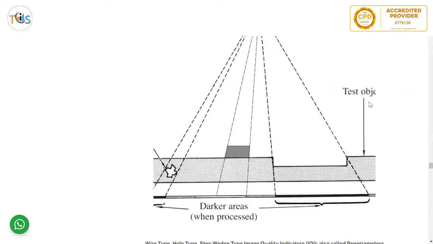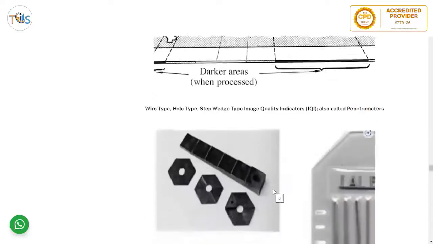So you can see here, we got a thicker material, this is lighter. We got a thinner material, more rays pass, it's darker. And here it is lighter again, because it's a thick material. And here you got a porosity or a slag. Actually it's a slag, looks like a slag. So there is not much density in a slag, so more rays pass, so it is darker. So by this shadow we can find what sort of discontinuity it is.